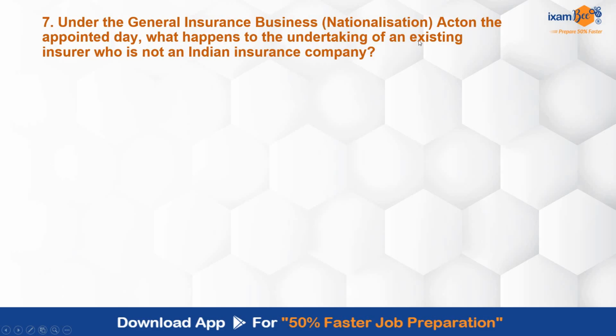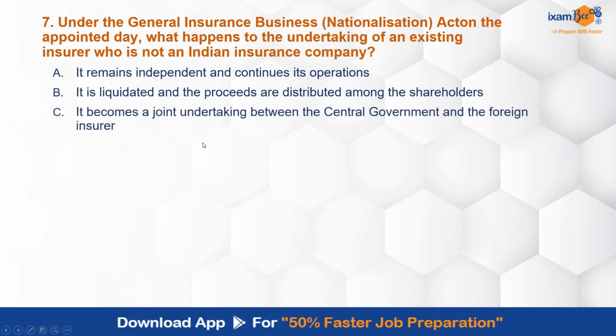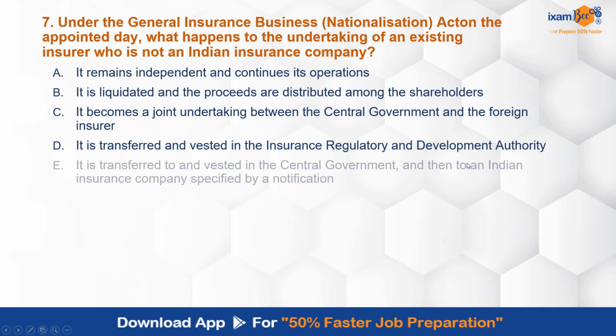Under the General Insurance Business Nationalization Act, on the appointed day, what happens to the undertaking of an existing insurer who is not an Indian insurance company? It remains independent and continues its operations. It is liquidated and the proceeds are distributed among the shareholders. It becomes a joint undertaking between the central government and the foreign insurer. It is transferred and vested in the Insurance Regulatory and Development Authority. Transferred to and vested in central government and then to an Indian insurance company specified by a notification.